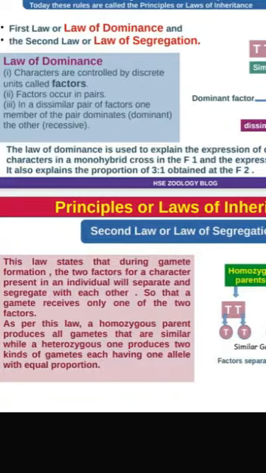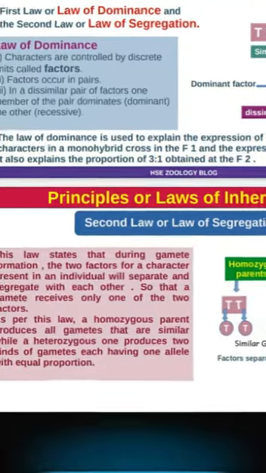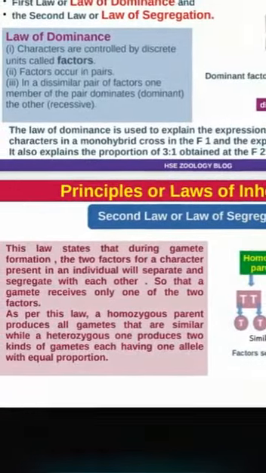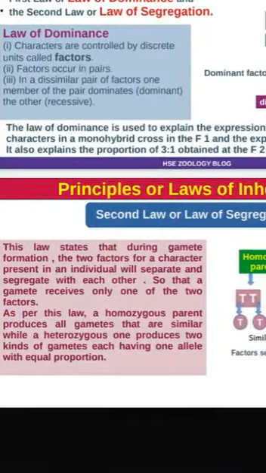In female, the ovum has an X chromosome, and in male it is heterozygous, with different alleles. So 50% of gametes carry X and 50% carry the Y chromosome. If you understand that, it will be easier for you.